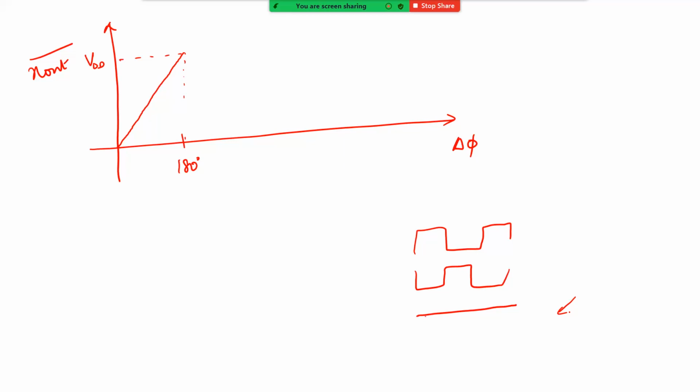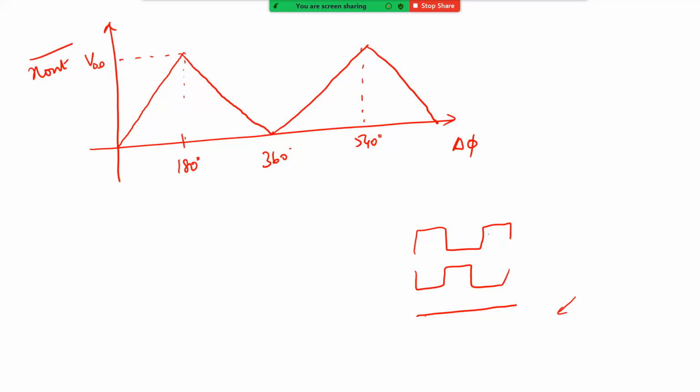Then once it goes beyond that, what will happen? Basically, it will start falling down, right? And it will come down, and then this will be 360 degrees, right? And then if it goes beyond that, let's say this is 540 degrees and so on. All right. So this is the response of your XOR as a phase detector. You can see that the phase detector is basically repeating with 360 degrees.